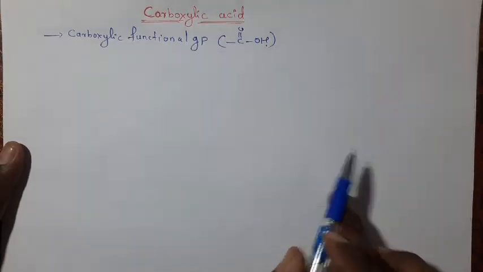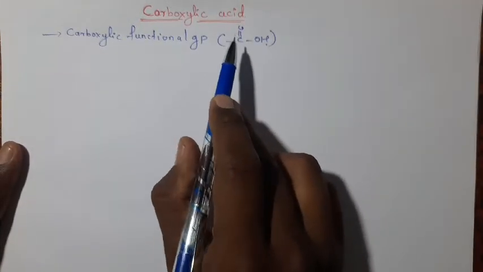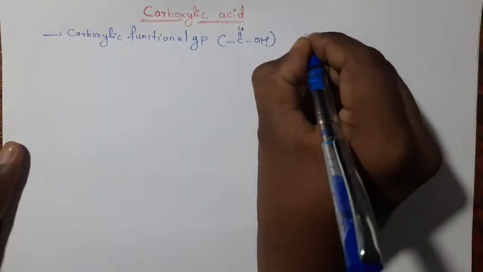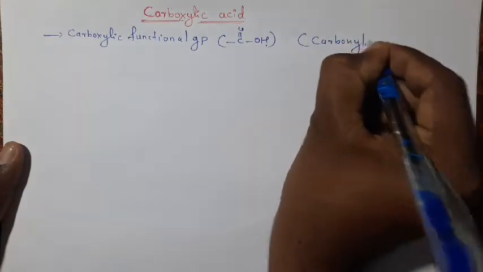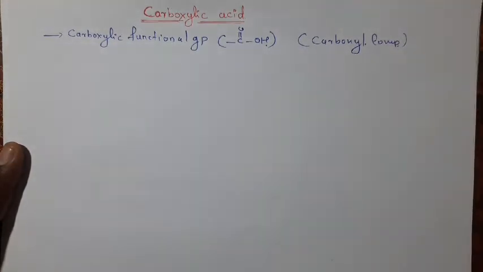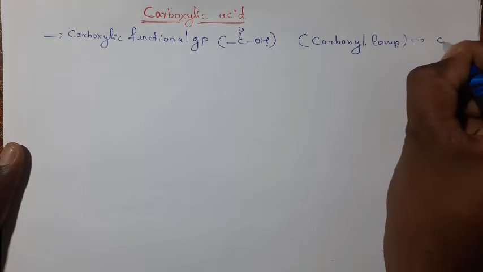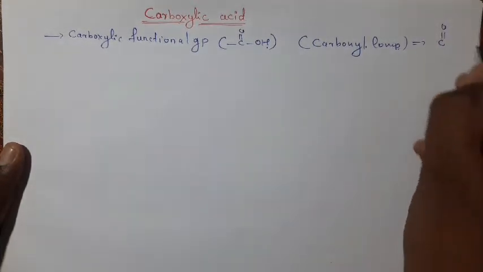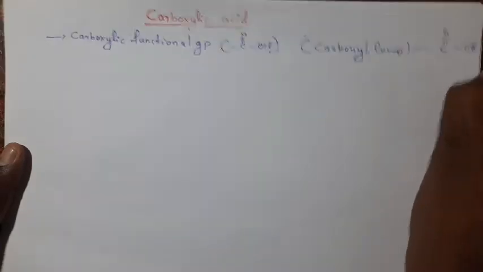The compounds which contain this carboxylic functional group are called carboxylic acids, and these are also called carbonyl compounds, because they contain a carbonyl group as well as an OH functional group.